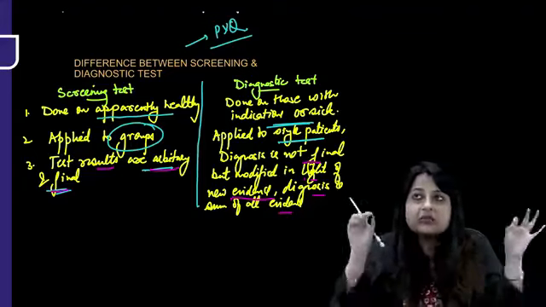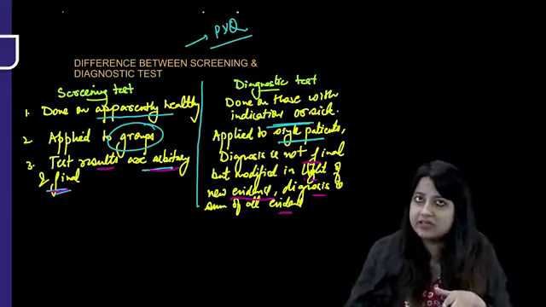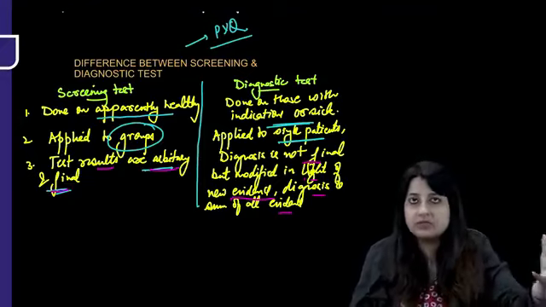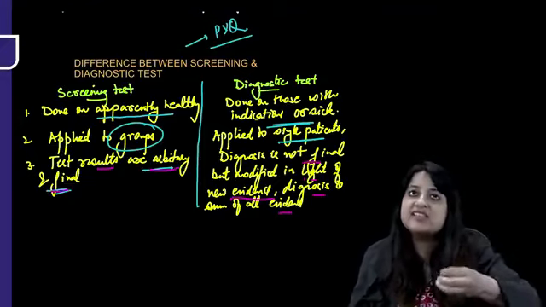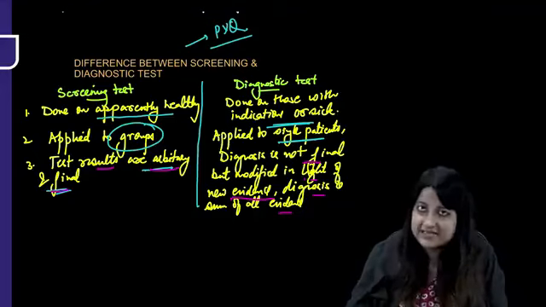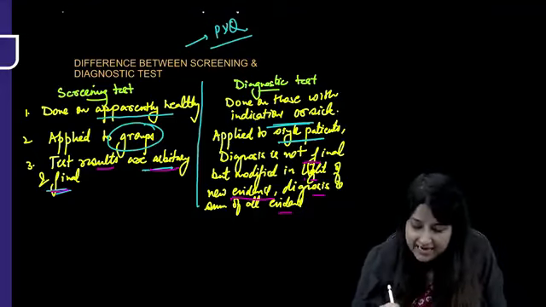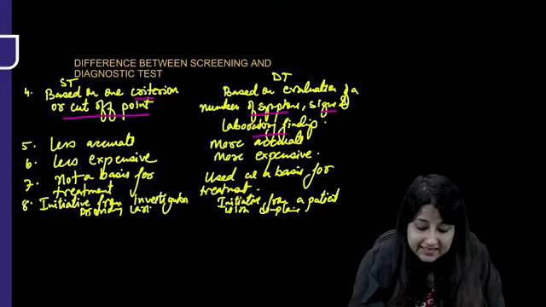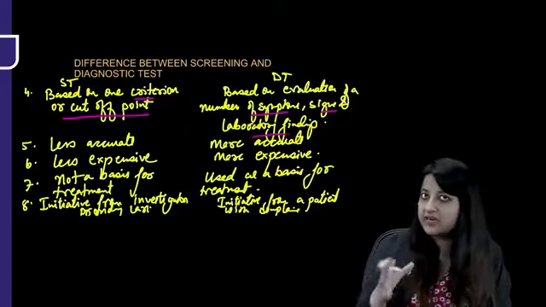final, okay? But if we are applying a diagnostic test, even if the MRI says this is a disease or this is what the disease is, the clinician is still going to consider the signs and symptoms that the patient is presenting with. Therefore, diagnosis is always modified in light of new evidence, and it is the sum of all evidence. Plus, screening test results are arbitrary and final, okay?